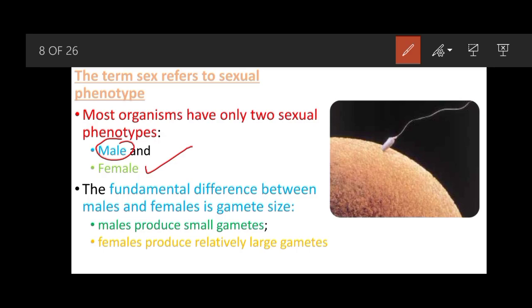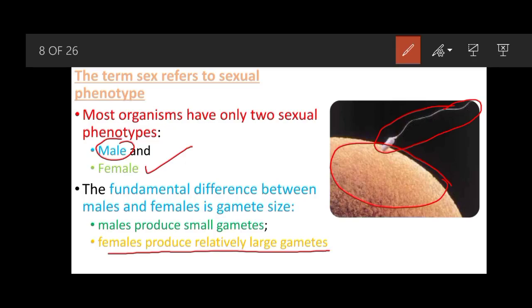The size of the gamete is very small in the case of sperms, but very large in the case of eggs, as you can see in the figure. This flagellar sperm is very small, but the female produces relatively large gametes, and the egg is a large gamete, so there is a huge difference in the size of the gametes.